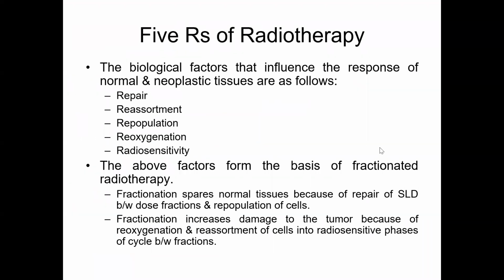Okay, see, for normal tissues, fractionation spares because of repair of the sublethal damage that has happened between the fractions and cell repopulation. For this, we'll take the example of skin. You're giving radiation, desquamation is happening. Between the fractions, skin multiplies again, repopulation, and also the damage that has happened is repaired. Fractionation increases damage to the tumor because of reoxygenation and reassortment of cells into radiosensitive phases of the cell cycle.